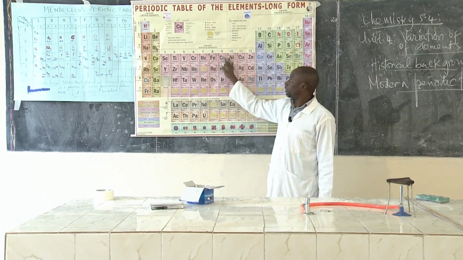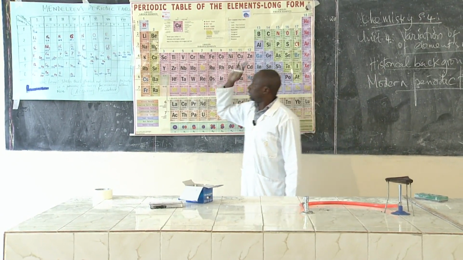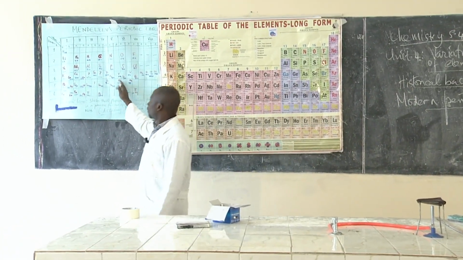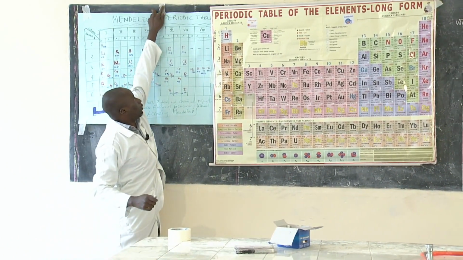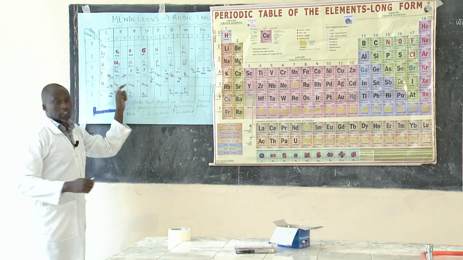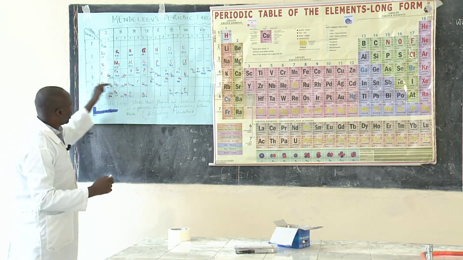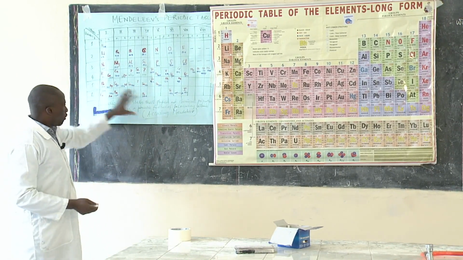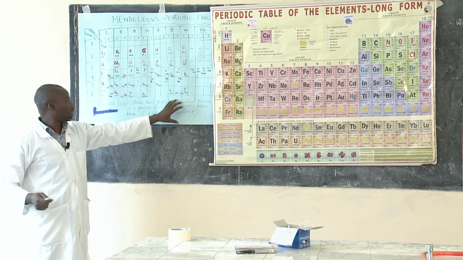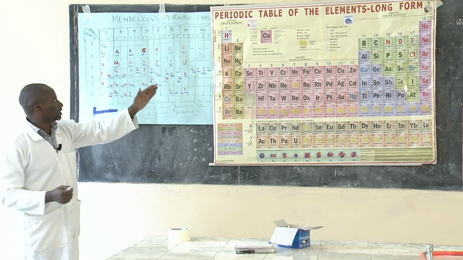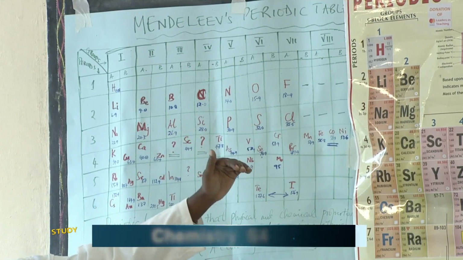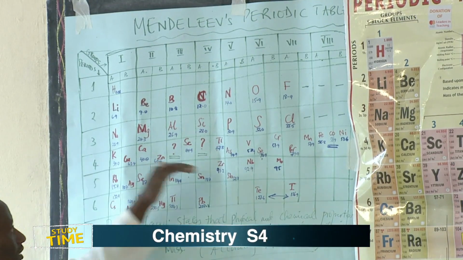This is the modern periodic table that we have, and then we try to compare it with Mendeleev's periodic table, which we have here. Yesterday I talked about Mendeleev's periodic table, where he arranged his elements according to increasing atomic mass. That is what we said. It was increasing atomic mass, increasing atomic mass.